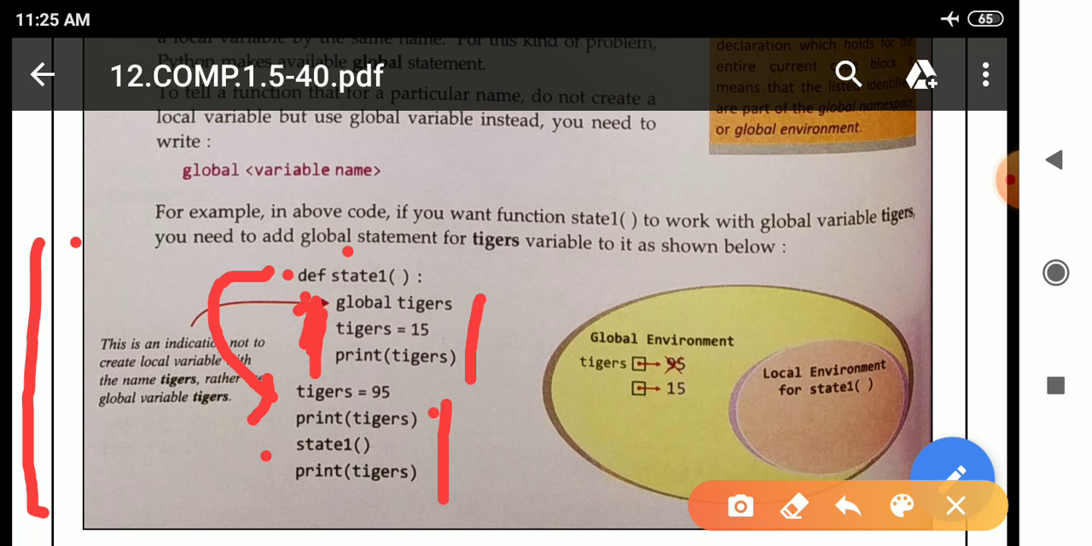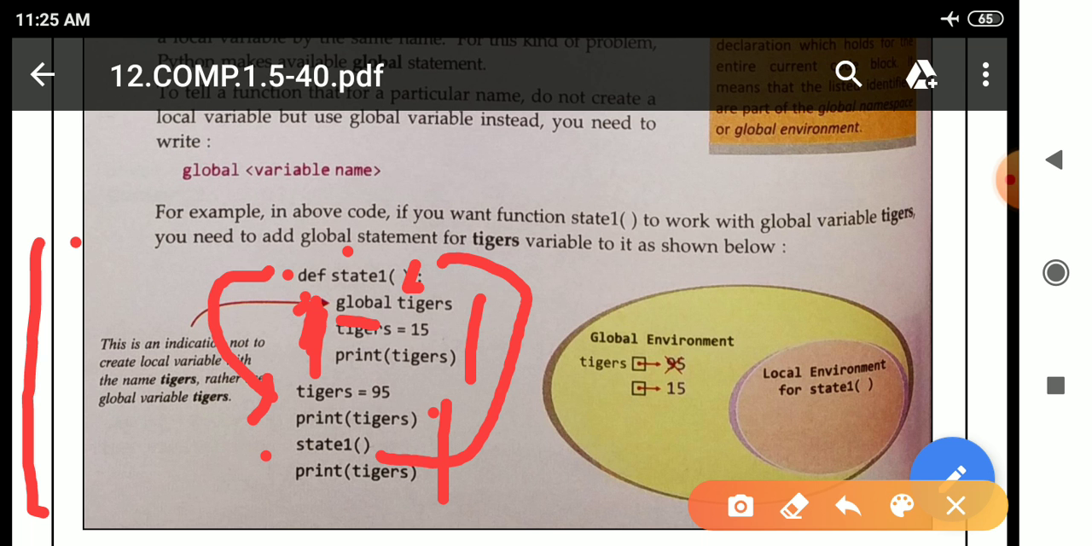So this line will move to the function header. After that it will move inside the function body. Inside the function body, see here, the global is written. Due to this, the value will be assigned. First we will get 95. And due to global, the name of the variable is Tigers, we will get 15.